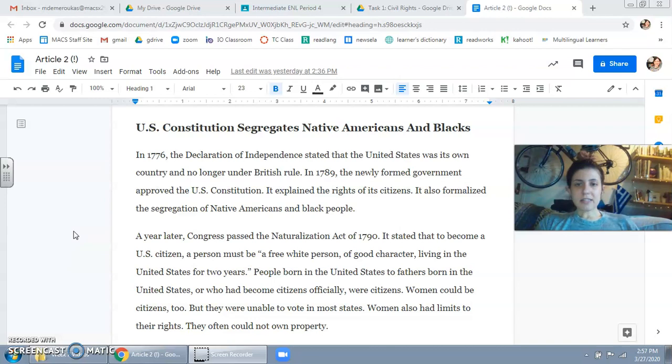The U.S. Constitution segregates Native Americans and blacks. In 1777, the Declaration of Independence stated that the United States was its own country and no longer under British rule. In 1789, the newly formed government approved the U.S. Constitution. It explained the rights of its citizens. It also formalized the segregation of Native Americans and black people.